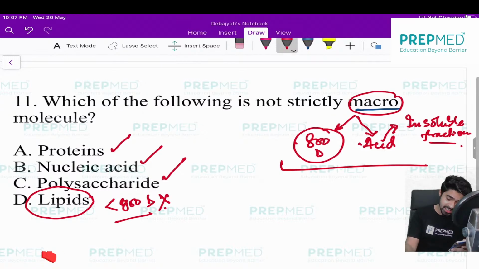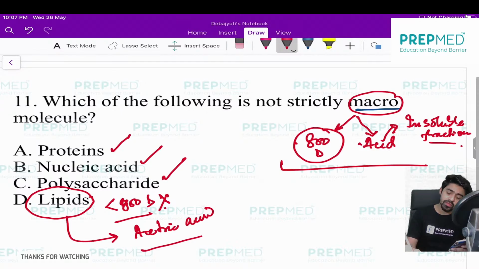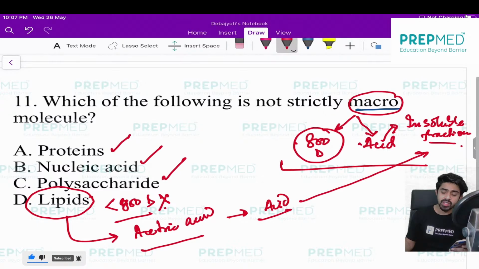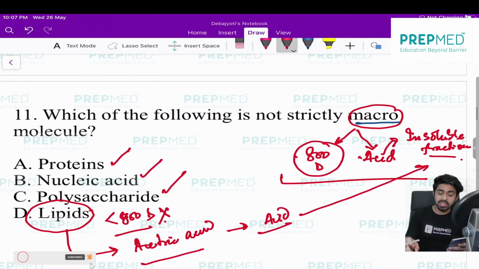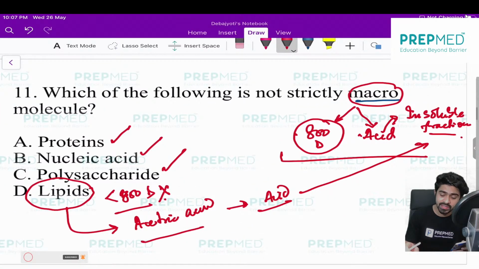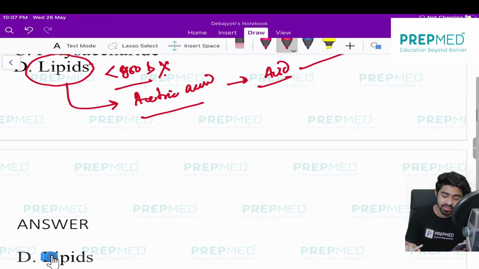But for the second condition, if you react your lipid with acetic acid or any other organic acid, it will give you an acid insoluble fraction. So the correct answer is option D: we cannot consider lipid as a strictly macromolecule because their molecular weight is less than 800 Dalton.